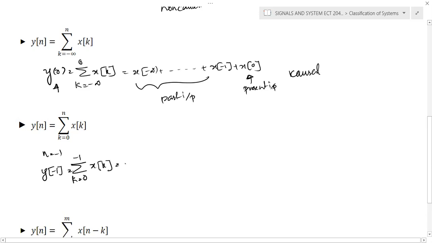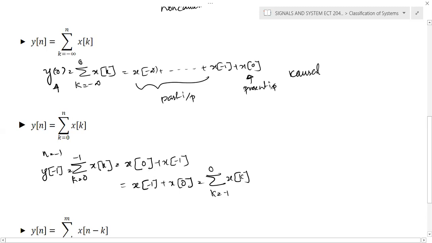If you evaluate this, you will get x of 0 and x of minus 1. We can change the order, so you can write k equal to 0 to minus 1 or from minus 1 to 0, because of the summation. So both expressions are the same: k equal to minus 1 to 0 of x of k.